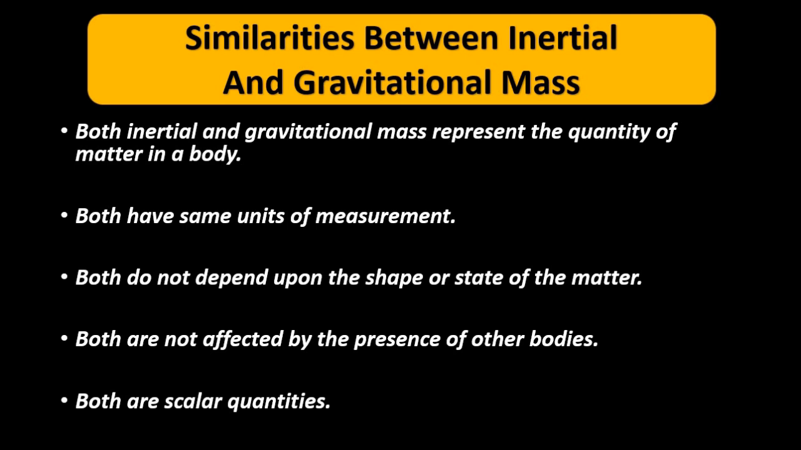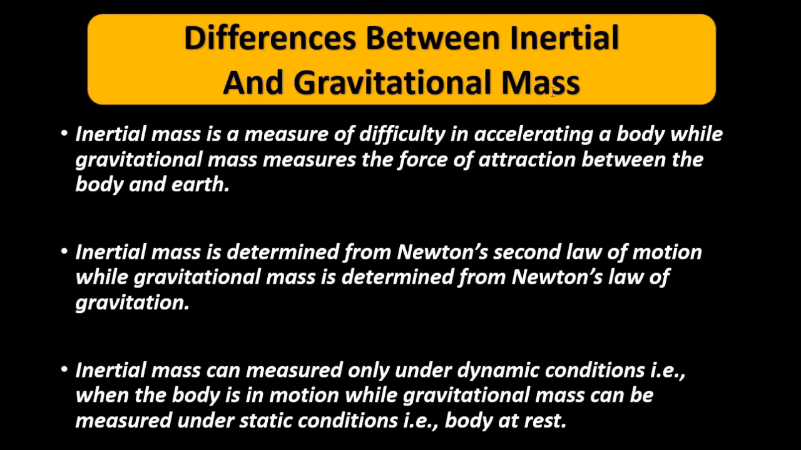Then we have the differences between inertial and gravitational mass. Inertial mass gives us a measure of the inertia, that is the measure of difficulty in accelerating a body, in causing motion in a body or stopping motion in a body. Gravitational mass gives us a measure of the gravitational force of attraction between the object and the Earth. Inertial mass is derived from Newton's second law of motion. Gravitational mass is derived from Newton's universal law of gravitation.